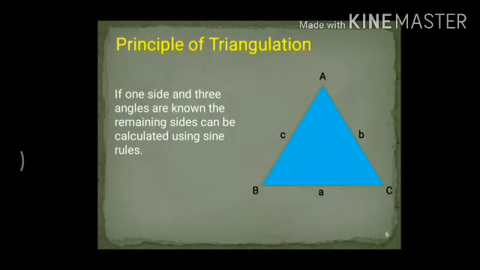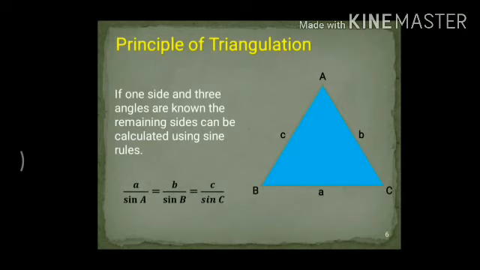The sine rule is written as any one side divided by the sine of the opposite angle. So small a divided by sine of angle A is equal to b divided by sine of angle B, which is equal to small c divided by sine of angle C.